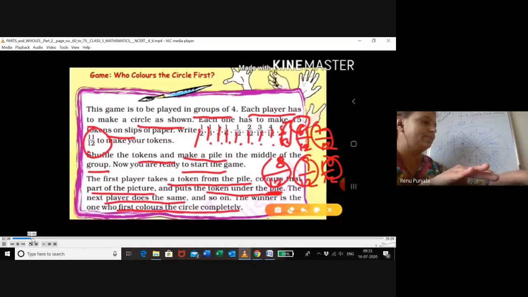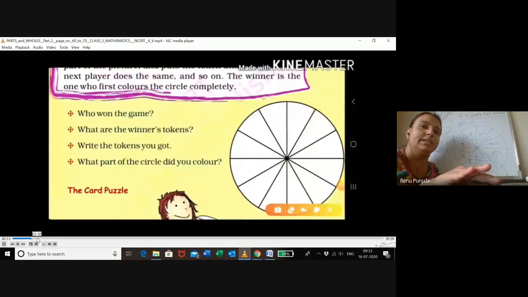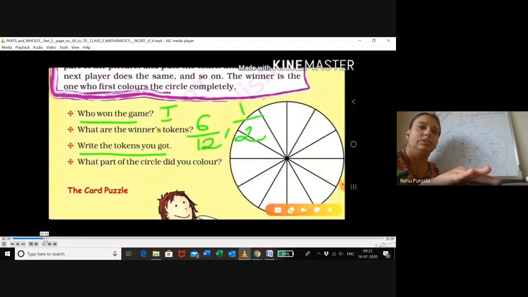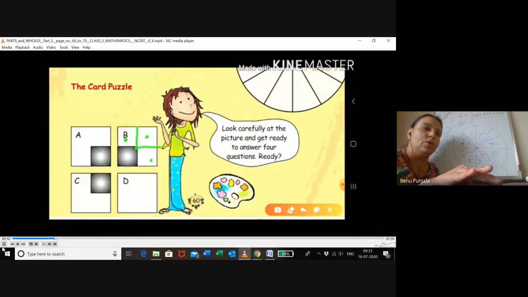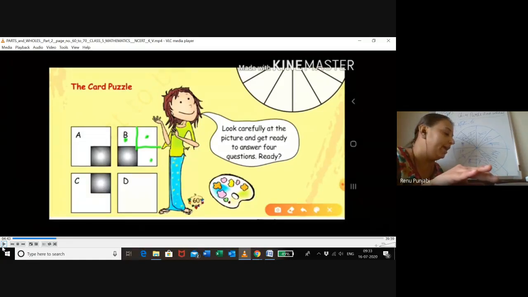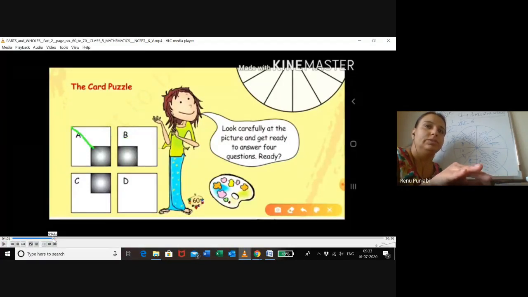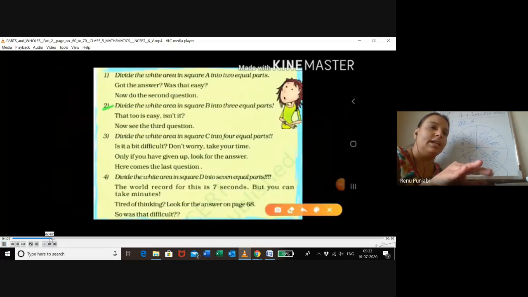Now go to the next page. Write down the card puzzle. Here they are showing you how they have colored. Please open your card puzzle. First question is: divide the white area in square A into 2 equal parts. This is the way we divide into 2, because they are telling us to color the white part.